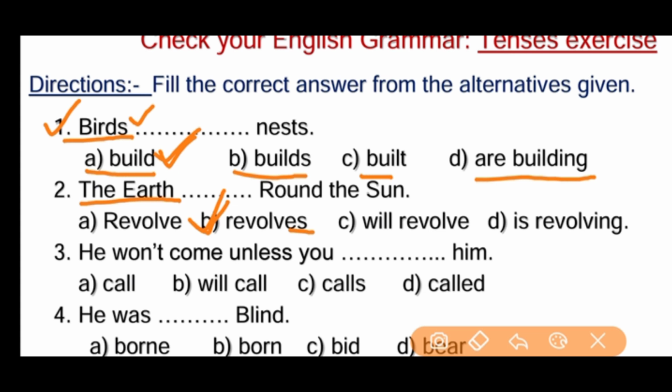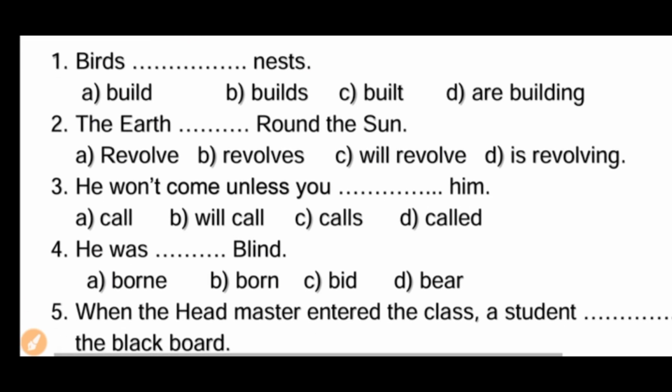Next, third one, he won't come unless you dash him. He won't come. Here, probable condition, unless. Okay, friends. So, he won't come. Won't means will plus not. He will not come unless you dash him. Here, we have some options. Yeah, four options: call, will call, calls, called. He won't come unless you call him. Right answer, A. Yes. Next we move.